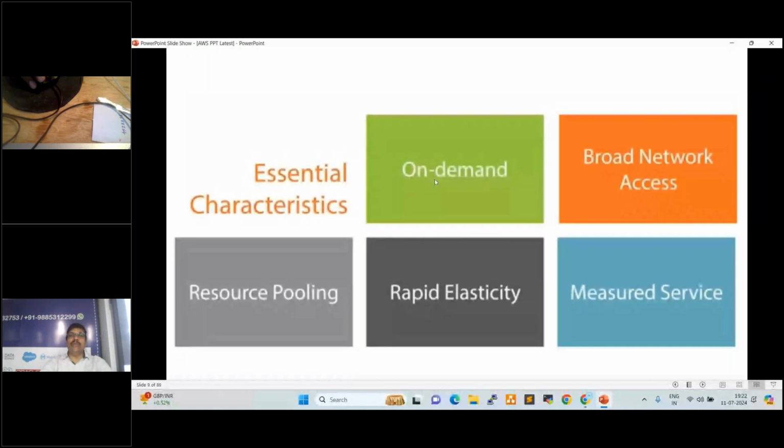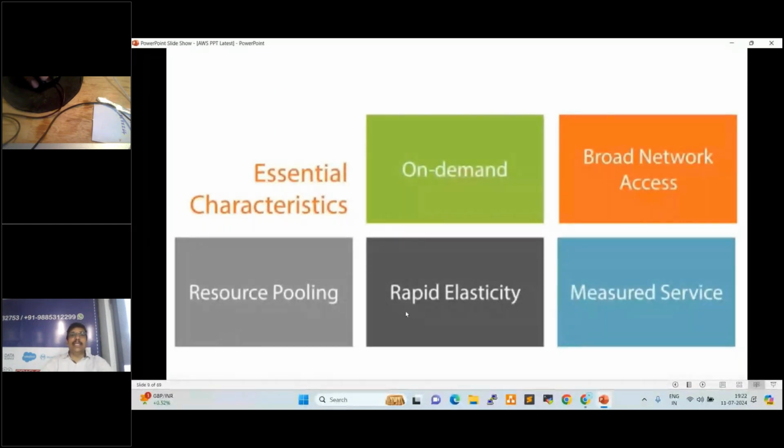Broad network access. Resources we are using in cloud, we can access from anywhere, from your home, from your office, even from your mobile, with proper authentication only. Without authentication we cannot access. Resource pooling. What is resource pooling, anyone? Whatever resources we are using in cloud currently, we can pool them and reuse them N number of times, which is nothing but resource pooling.